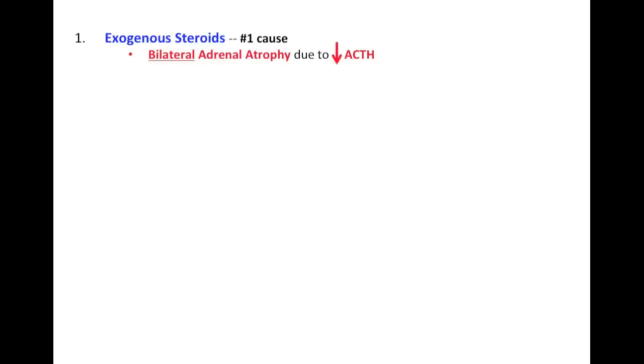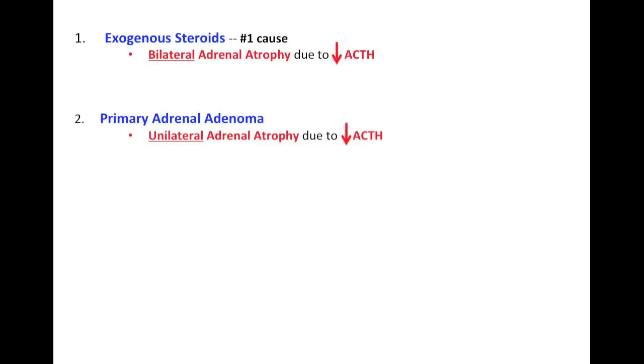Now, there are different ways for Cushing syndrome to develop. And number one cause is exogenous steroids. So if someone's taking a lot of steroids, what happens is that these steroids, which are pretty much the same thing as cortisol, will negative feedback the hypothalamus and eventually negative feedback the pituitary. So there's going to be decreased secretion of ACTH from the anterior pituitary. Now, if there's no ACTH available, the adrenal glands will not get stimulated and they're not working, so they become atrophied.